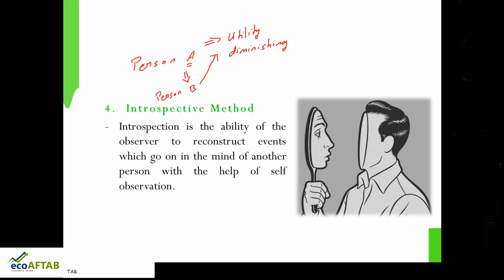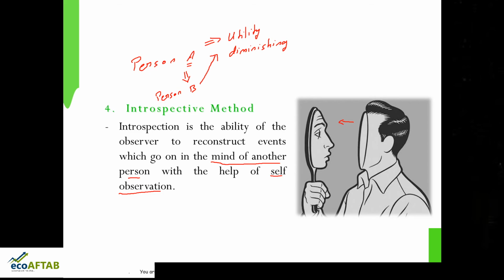This is what it means to reconstruct events which go on in the mind of another person with the help of self-observation. Here you are trying to observe yourself and what you feel, the same thing you are trying to apply to other people.